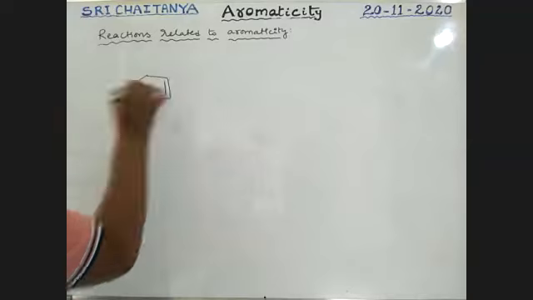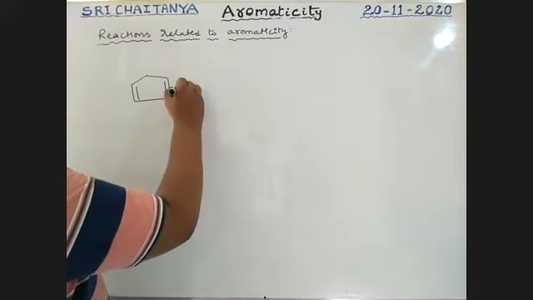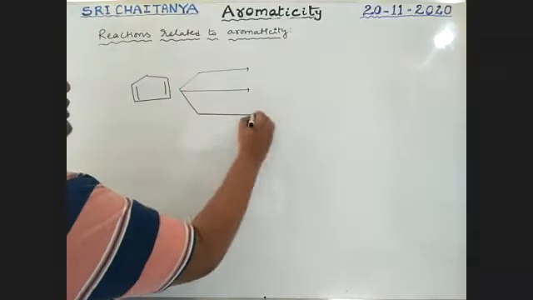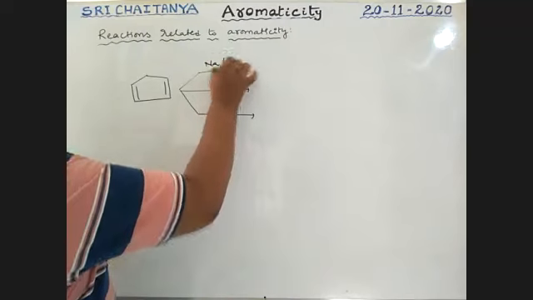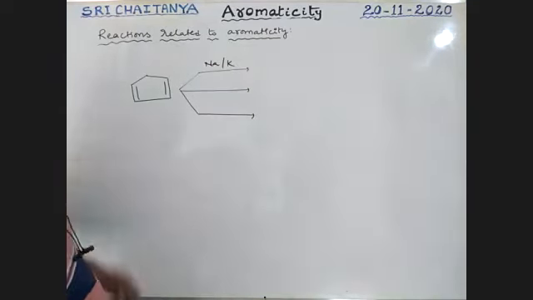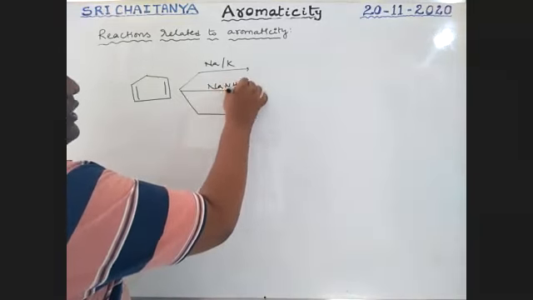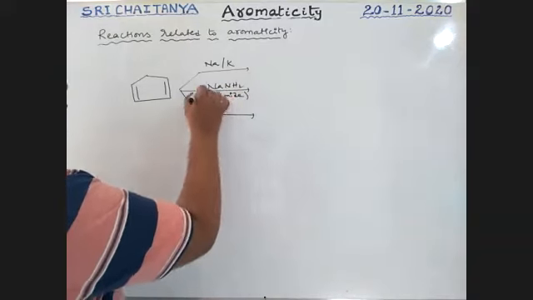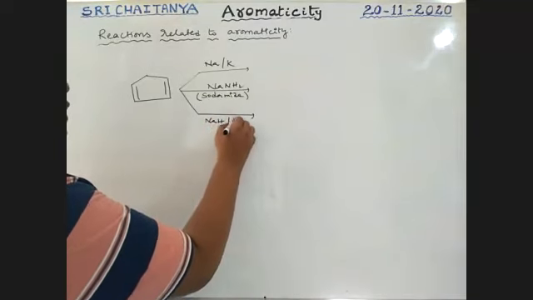Cyclopentadiene. Okay, if it reacts with whatever reagent it may be, either sodium or potassium, just like in the previous case, or NaNH2, this is called sodamide, boys, sodamide, NaNH2, or NaH or KH.